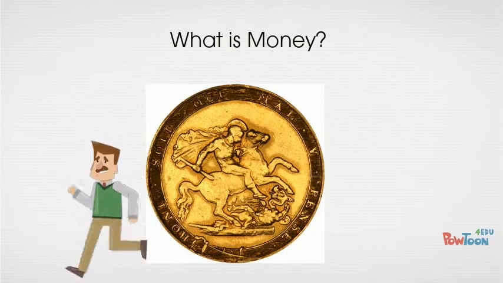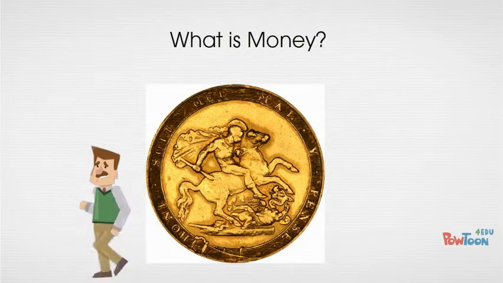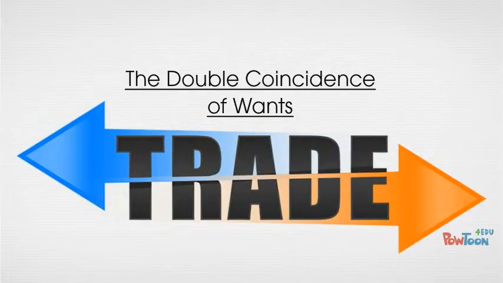Before there was a medium of exchange, now more commonly known as money, the barter system was in use. The barter system is a method of trade in which goods and services are exchanged directly. The main issue with the barter system is that a double coincidence of wants is required.